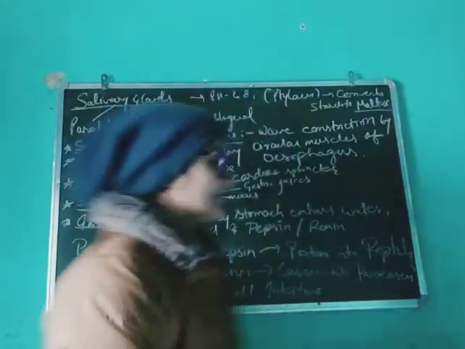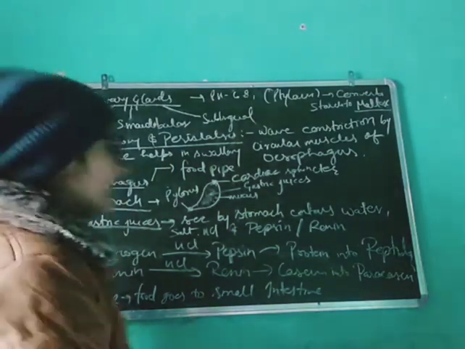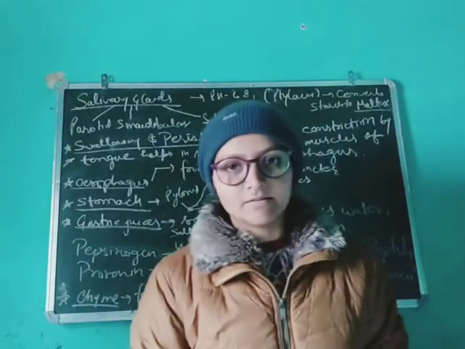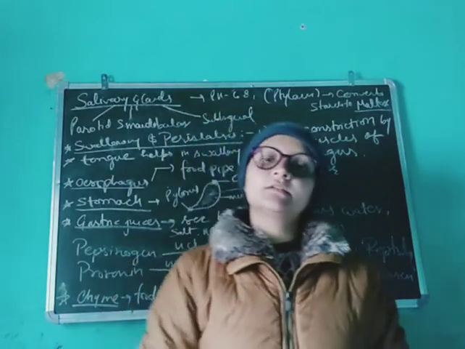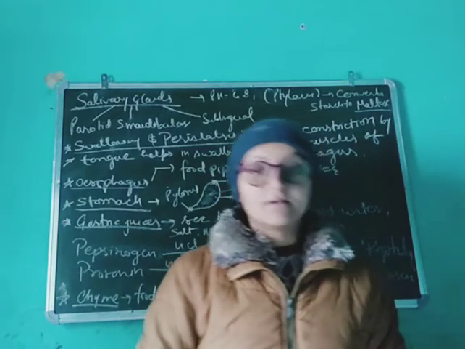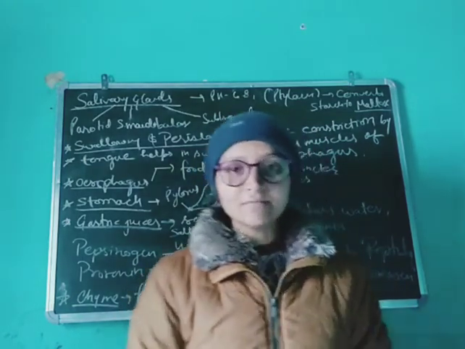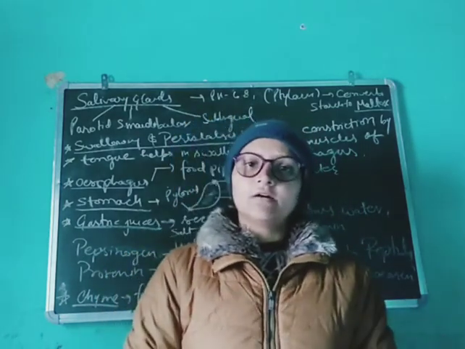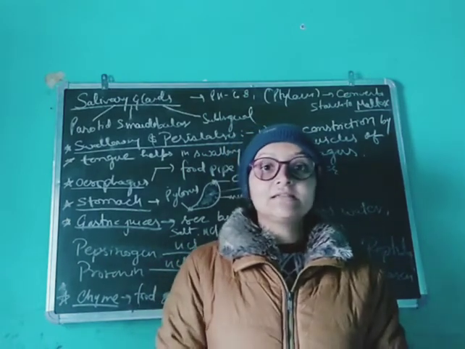Next topic is salivary glands. Salivary glands are those glands which produce saliva in the mouth. Saliva is very important and has lots of functions. It keeps our mouth moist, it helps in speaking, and it helps in swallowing the food. It acts as a solvent for the food particles. It helps mostly in swallowing.